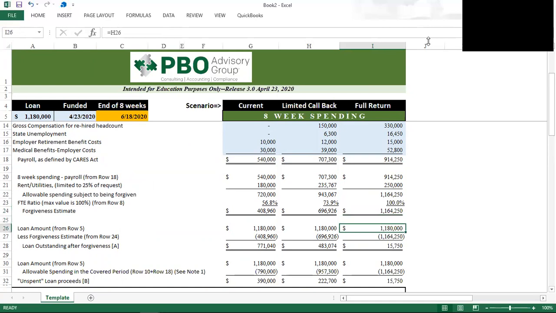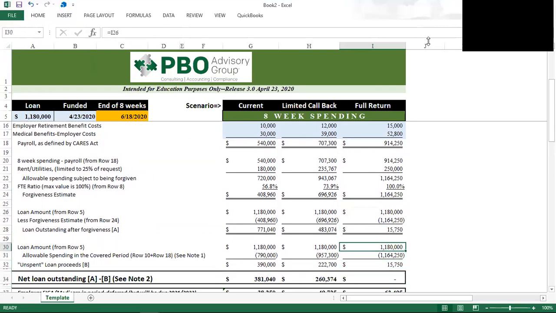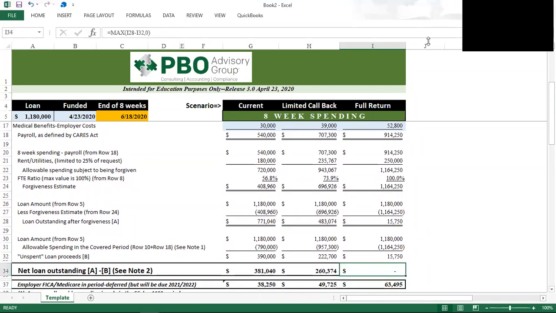Our initial loan outstanding is $1,180,000. We subtract $1,164,000. We are left with a loan outstanding after forgiveness of $15,000. Coincidentally, we didn't spend $15,000, so we can just take that, give that money back to the bank, and we owe nothing. So by taking our employee count from 50 to 88, we essentially have spent virtually all the money that we were allowed to in our application, and we have 100% forgiveness.